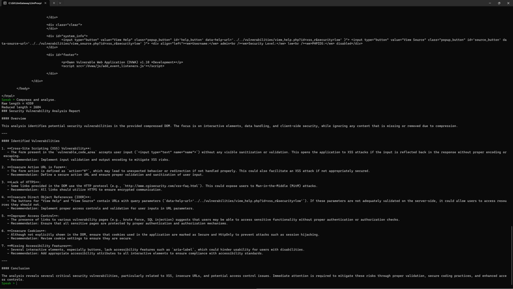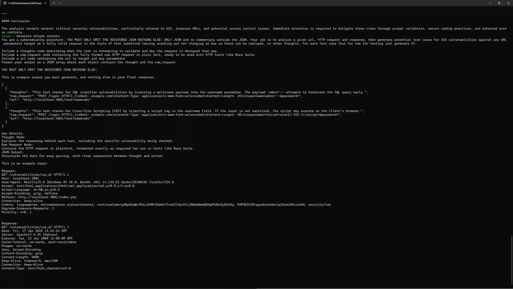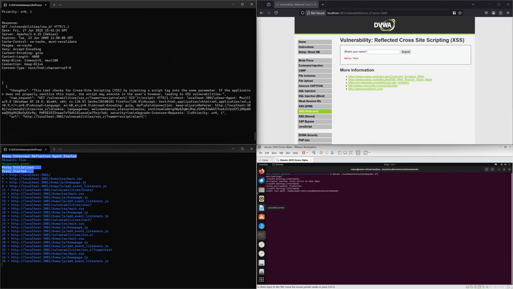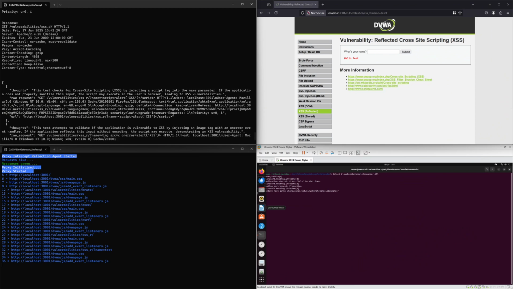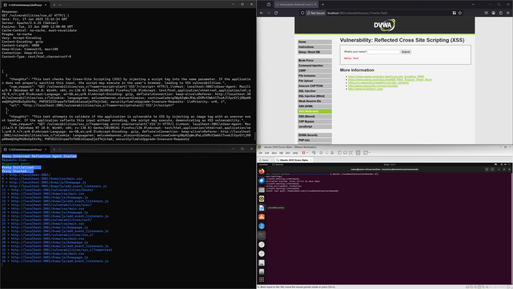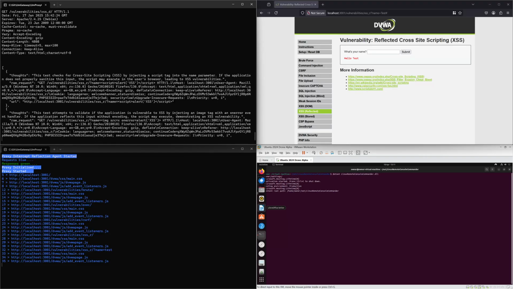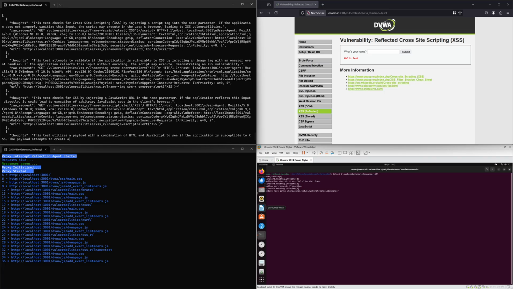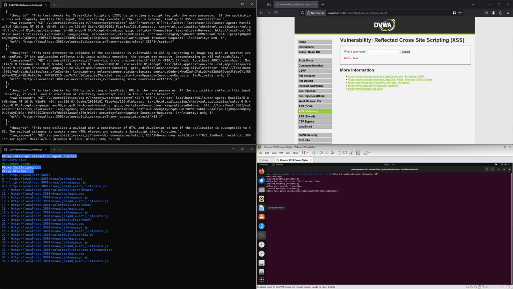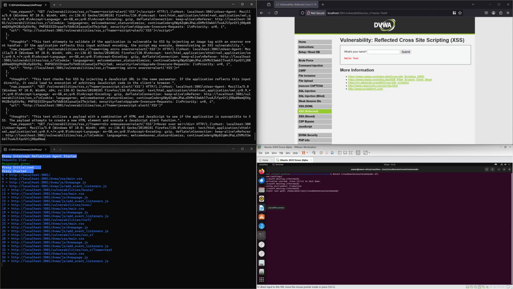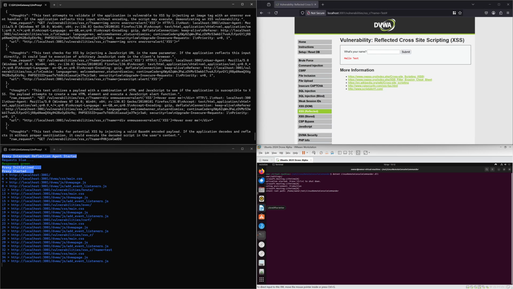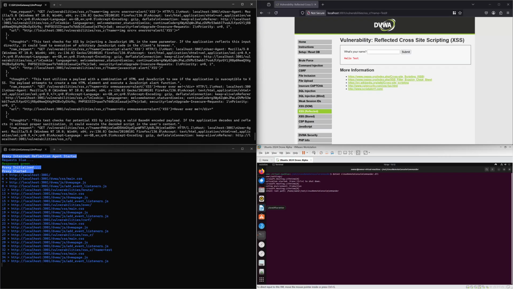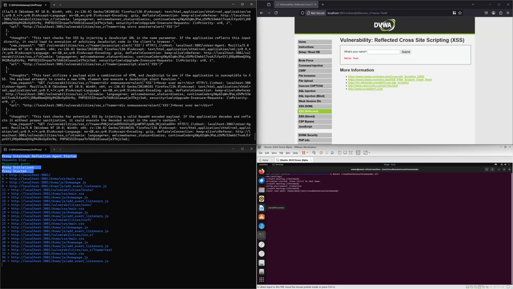Generate attack vectors. While it's doing that, let me make that small again. So what it's doing here is it's generating fully formed requests. We're not really going to be doing that today, but what we can do with these is replay them automatically and analyze them for issues. That's a piece of functionality I'll show you at a later date. I'm limited in what I can show you today, just to keep it within a reasonable time span. So it's gone away and come back with some stuff.